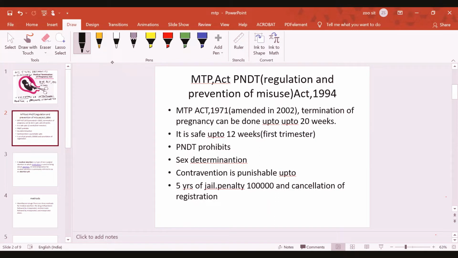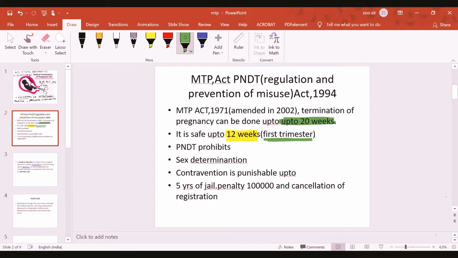Although the safety is 12 weeks, there is actually a green signal, and this green signal can be up to 20 weeks. You see the 20 weeks time. Under this act, I tell you that the safe period to terminate any kind of pregnancy is 12 weeks. That means it's a first trimester safety.